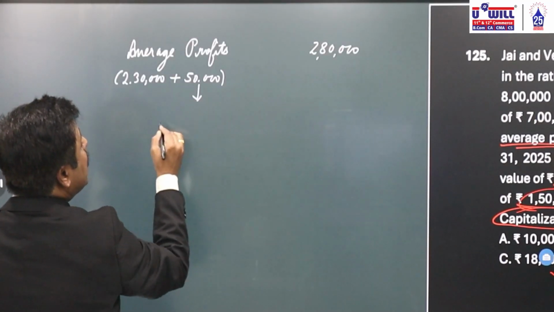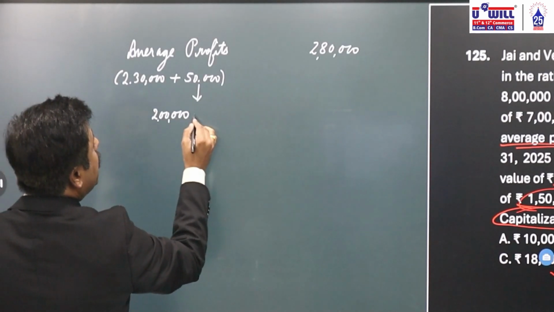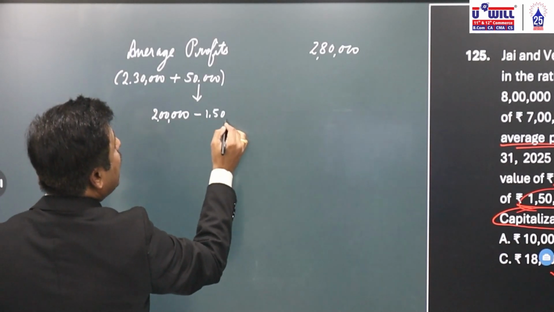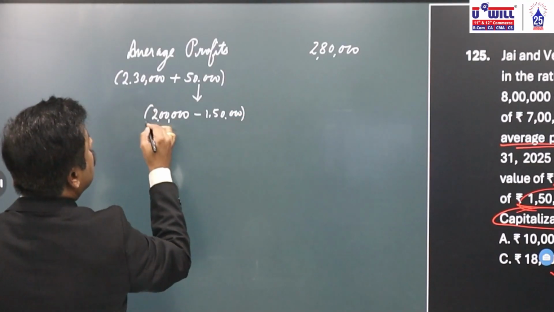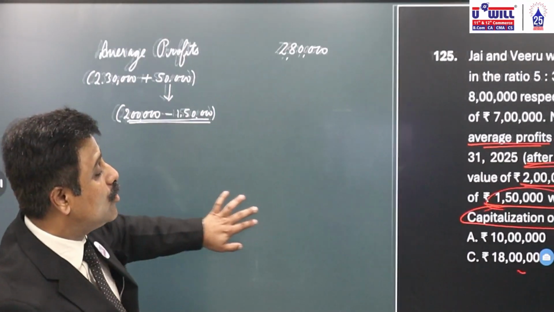How did we get this 50,000? 2 lakh of machinery is burned by fire, but the insurance company is going to pay 1,50,000. So we get this 50,000: 2 lakh minus insurance claim 1,50,000.